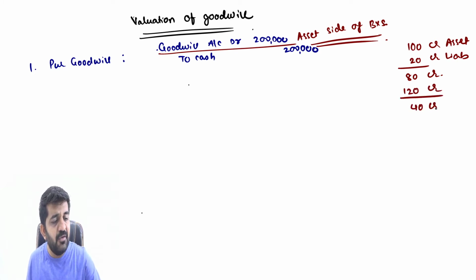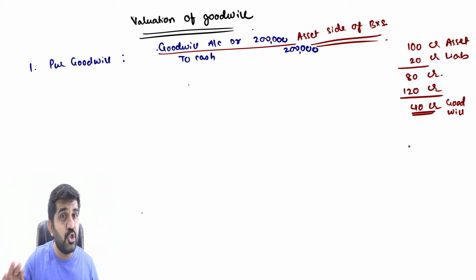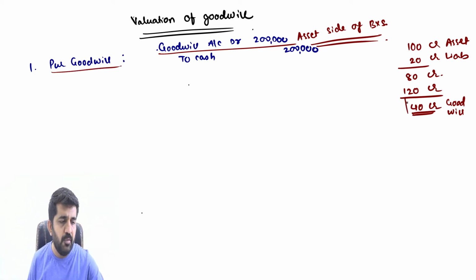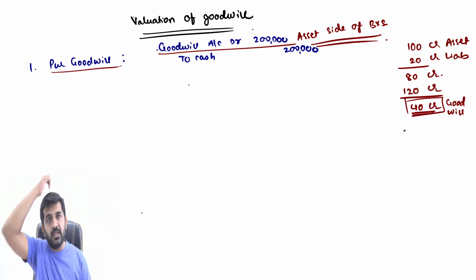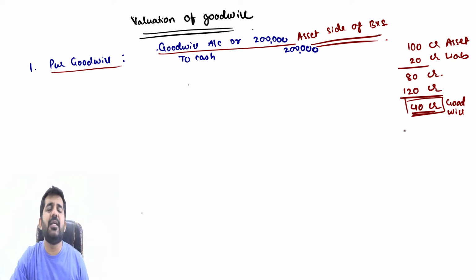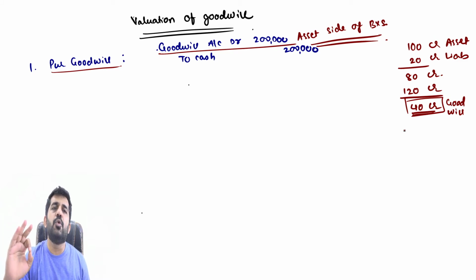Why am I paying 40 crore rupees extra? It is nothing but goodwill. Am I actually paying 40 crore more? Yes, in the form of shares, in the form of cash. It will be regarded as purchased goodwill. This 40 crore goodwill should also be recorded. So only purchased goodwill can be recorded in books of accounts.